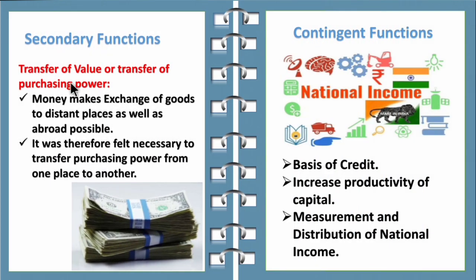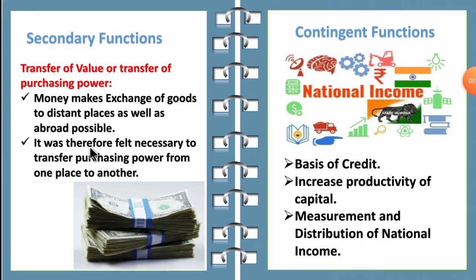Now let's see another function, that is transfer of value or transfer of purchasing power. Money makes exchange of goods to distant places as well as abroad possible. So we can exchange goods abroad also. Abroad means to foreign countries also. It was therefore felt necessary to transfer purchasing power from one place to another. So children, money acts as a transfer of value or transfer of purchasing power.